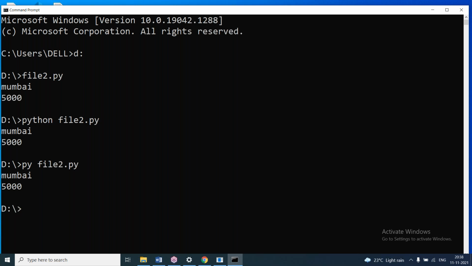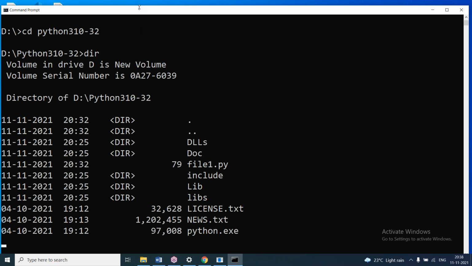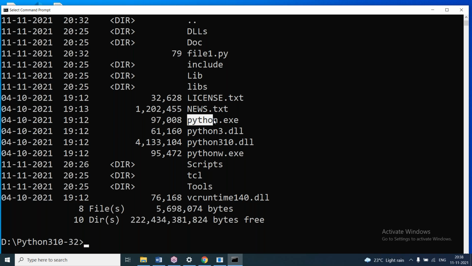All these are in the Python 3.10 32-bit folder. We'll see that with cd and the Python 3.10 32-bit folder name. Here you can see the Python exe file is there. This exe file works from any location, D drive or E drive, from any location we can access it, because the Python path is set in environment variables. Okay, so here I'm closing this command prompt.